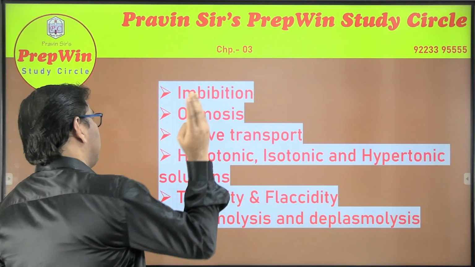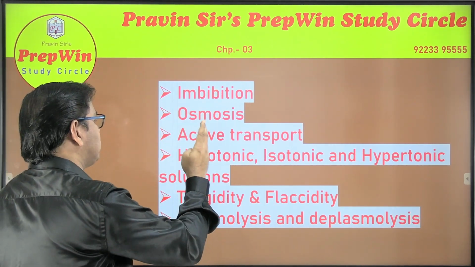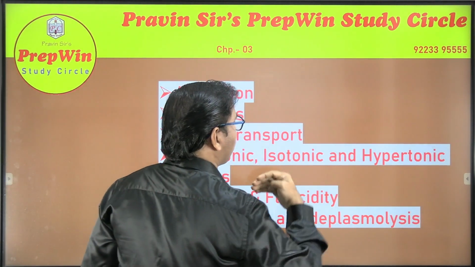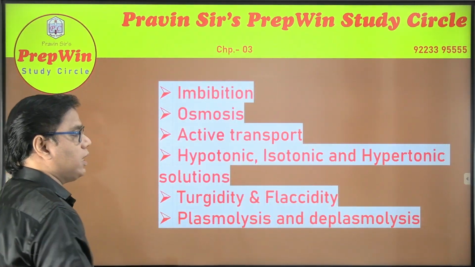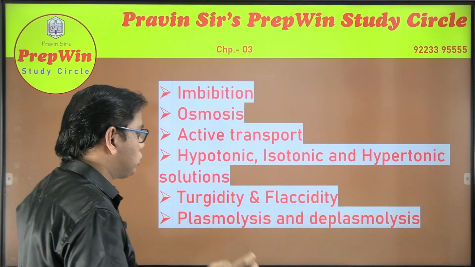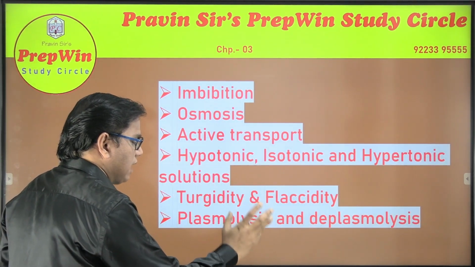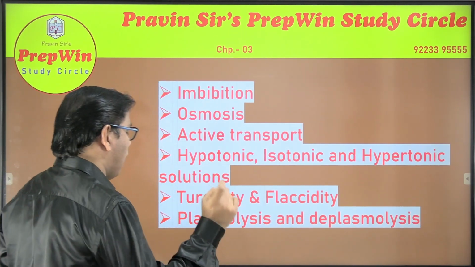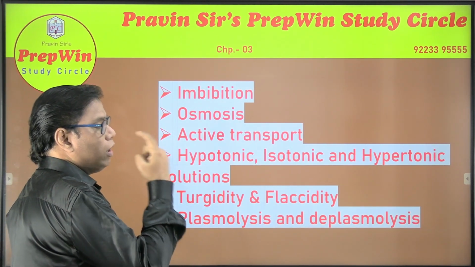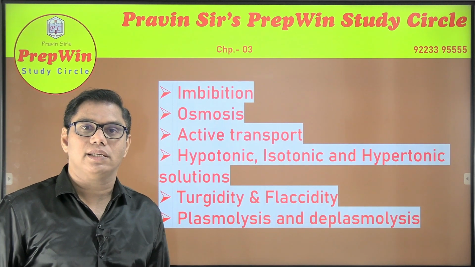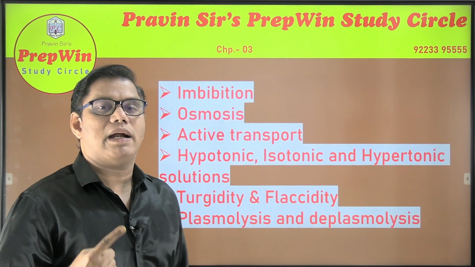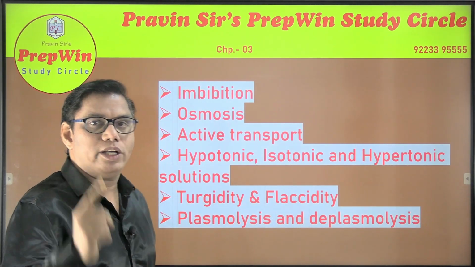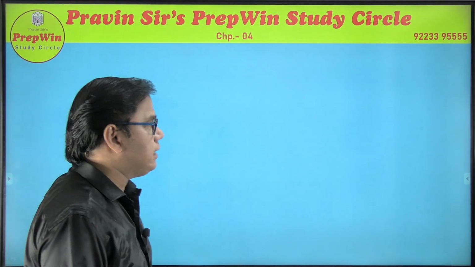So from chapter 3, imbibition, osmosis, active transport, hypotonic solution, isotonic solution, hypertonic solution is very important. Also turgidity and flaccidity, and the most important term over here is plasmolysis. And also opposite of plasmolysis is deplasmolysis. But I feel a question related to plasmolysis will be surely there in your examination.